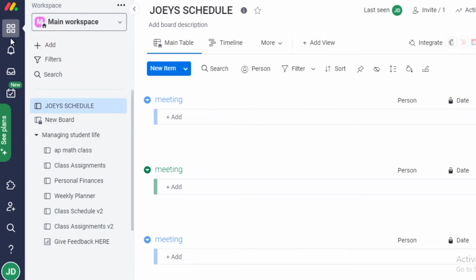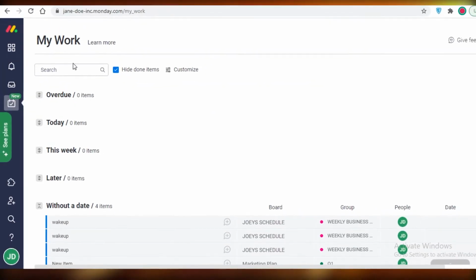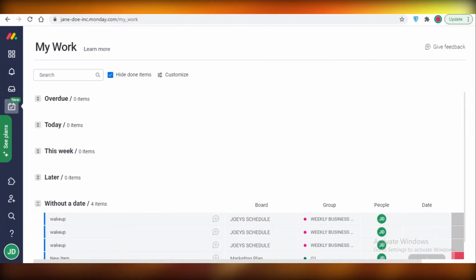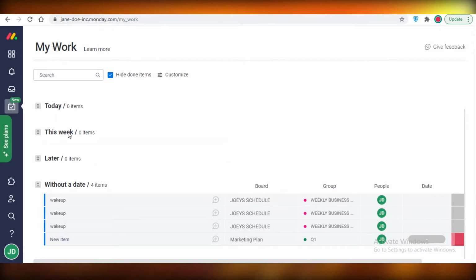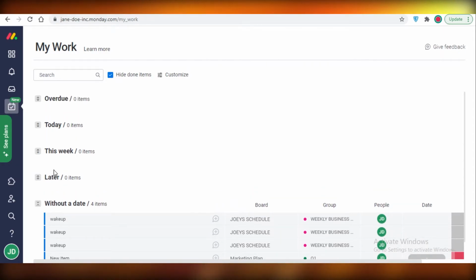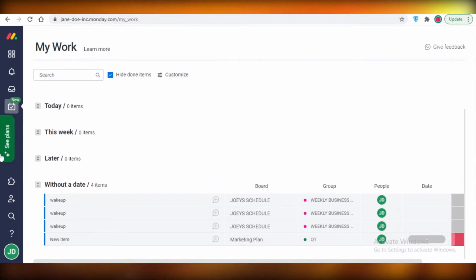Now moving on, on Monday you can see on the left over here, you can monitor all your workspaces. Below that are your notifications, your inbox, your my work. So this is a function that I really like on Monday that is not really as appealing on Wrike, and I really do like the my work section on Asana as well. So this gives you all of your work that has been assigned to you, and it can be overdue, today, this week, later, or without a date.